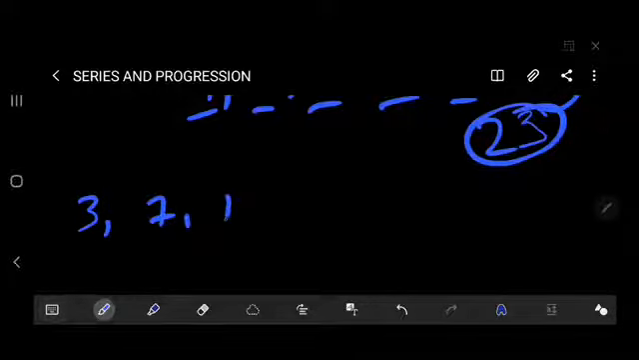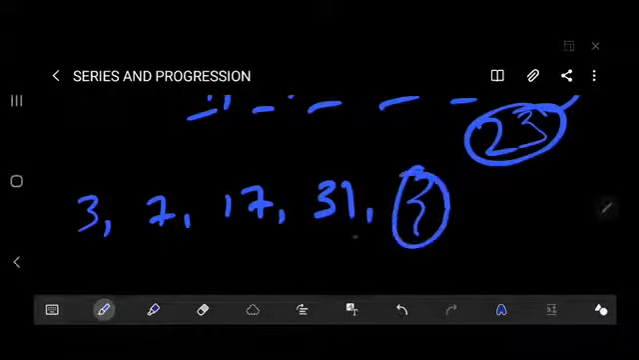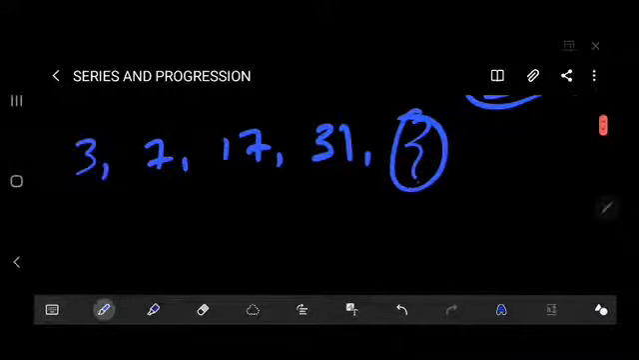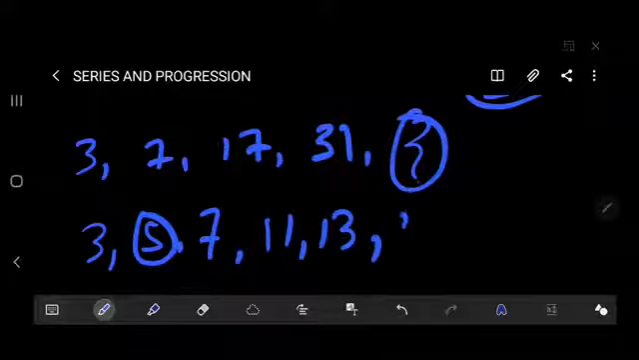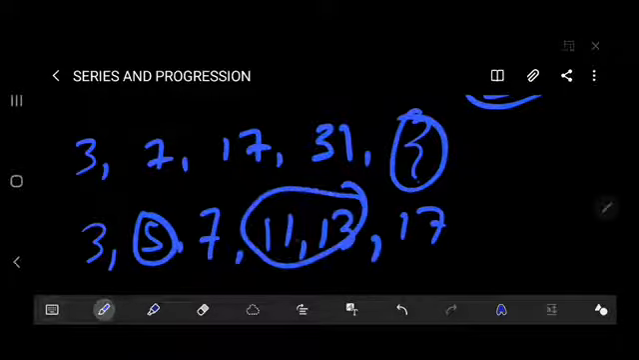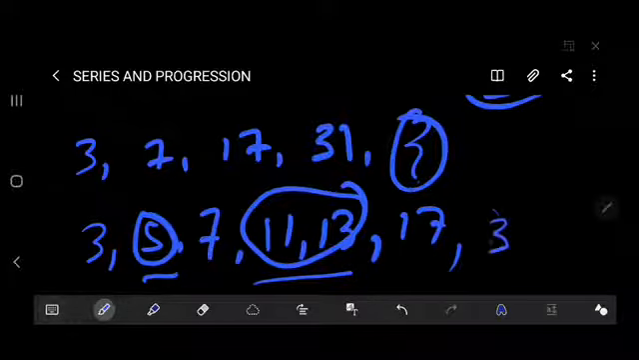The next question is 3, 7, 17, 31, thereafter question mark. So what is the next term? This is also a prime number series. So 3, thereafter the prime numbers are 5, 7, 11, 13, 17. Firstly we skip 1, thereafter we skip 2, thereafter we skip 3.